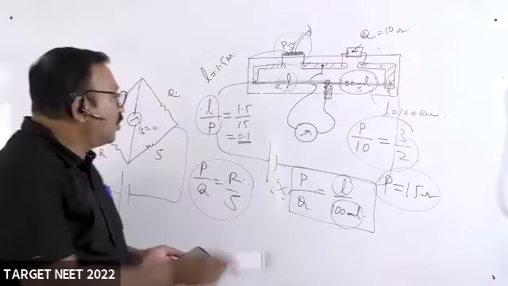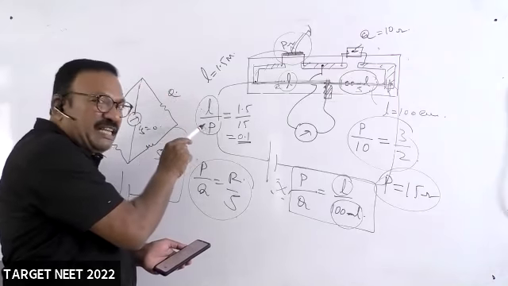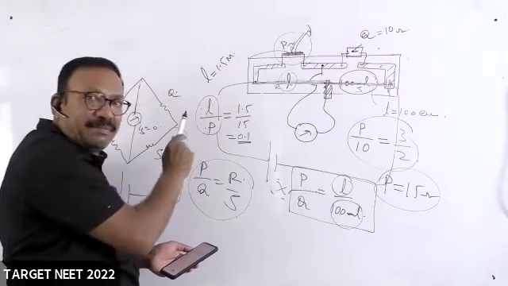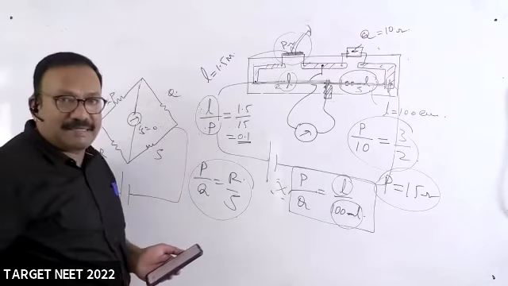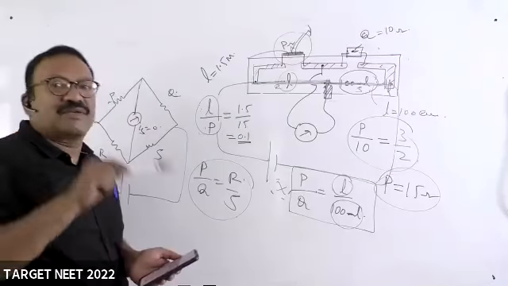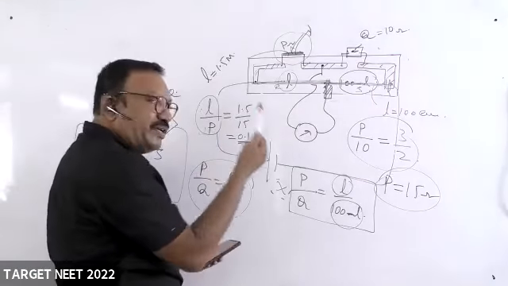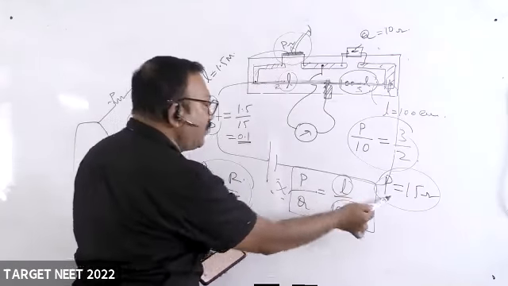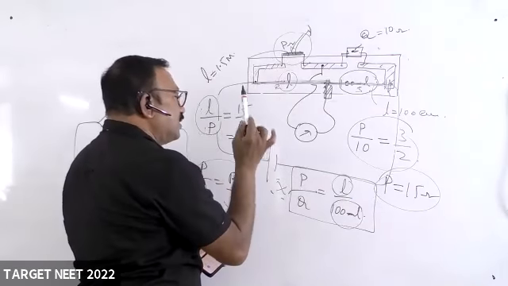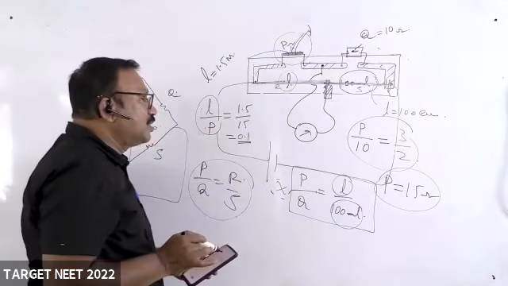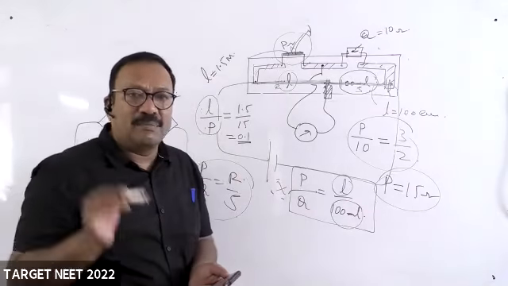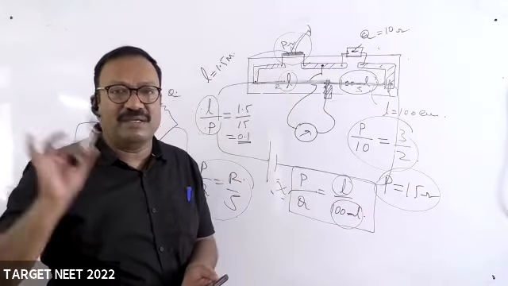So he wants length per unit resistance. L by R, R is the resistance on the left gap. So length per unit resistance, he asked that question. Okay, length is 1.5 he gave, and resistance in the left gap I found as 15. Of course, this will be the answer, 0.1. But he gave the option as 1 into 10 power minus 1.